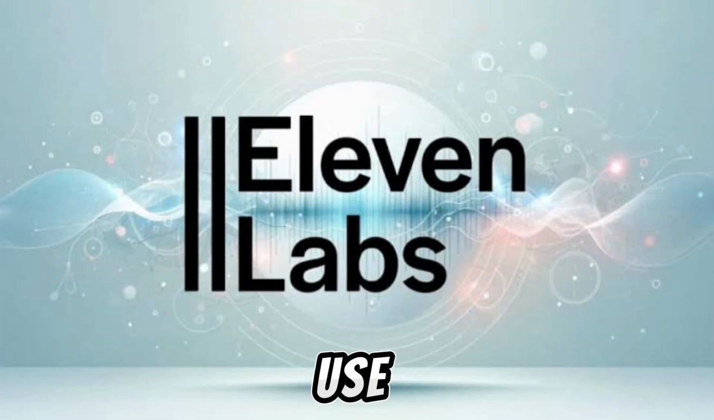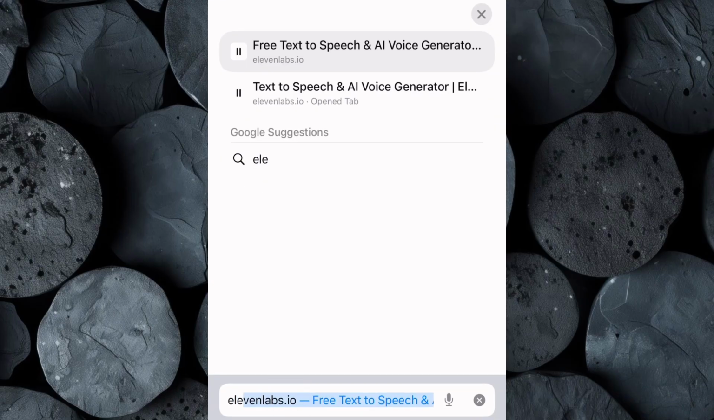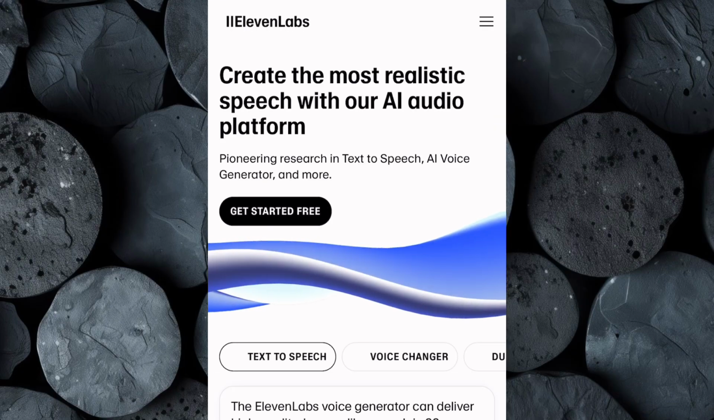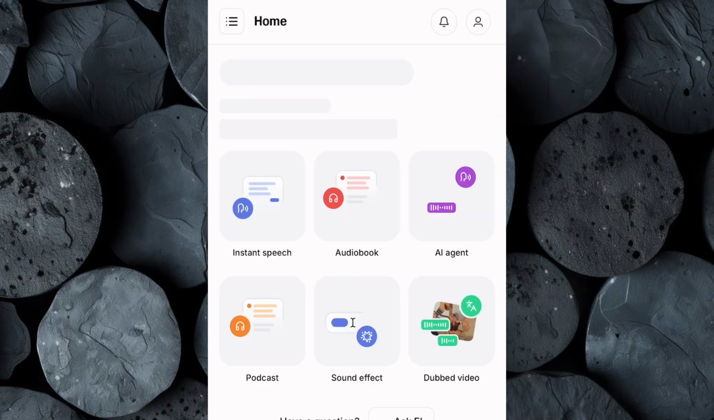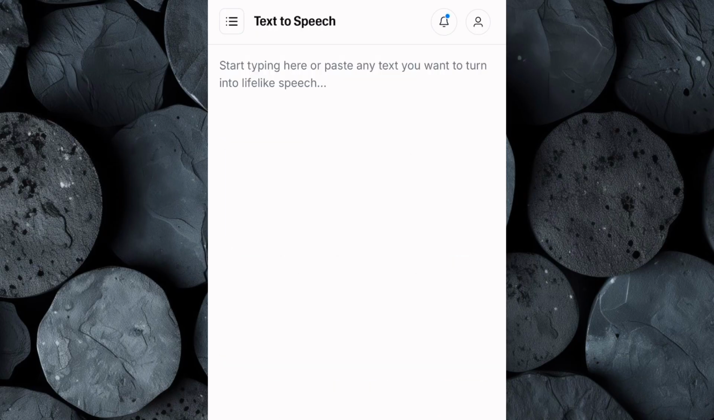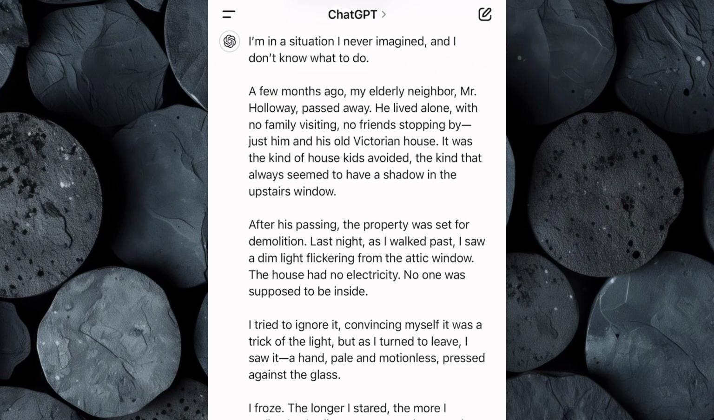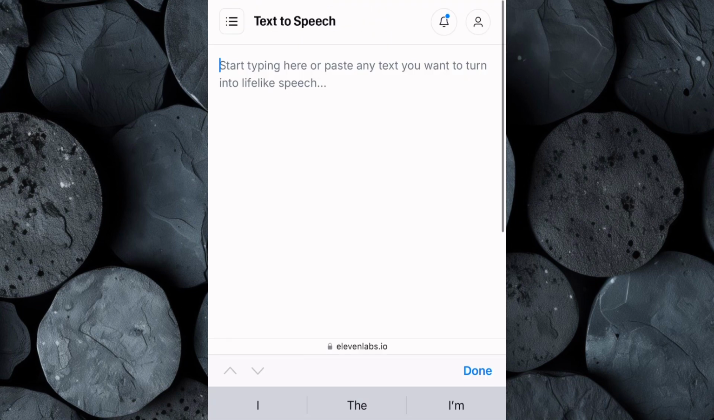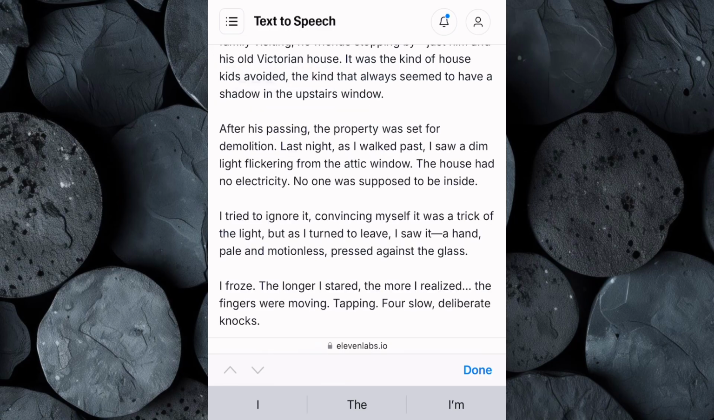For this, we'll use 11 Labs. Go over to your browser and search for 11labs.io. Click Get Started and sign up if you don't already have an account. Once you're logged in, click on Instant Speech, which is where we'll generate the voiceover for our script. Now switch back to ChatGPT and copy the script we generated. Return to 11 Labs, then paste it into the text box.